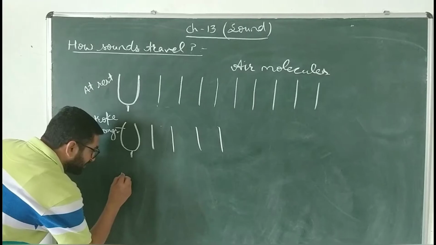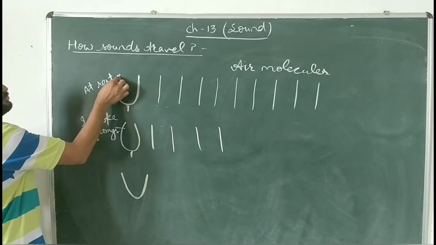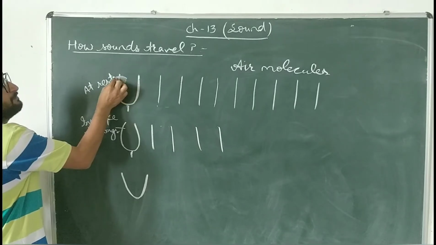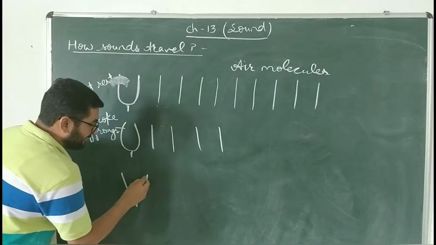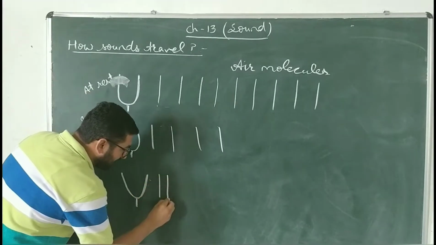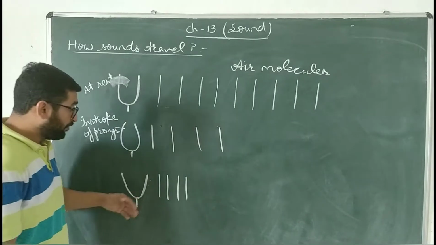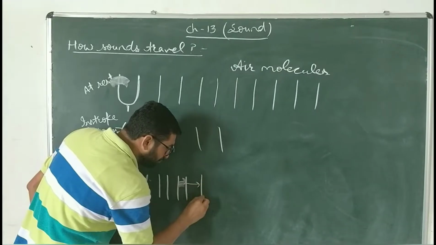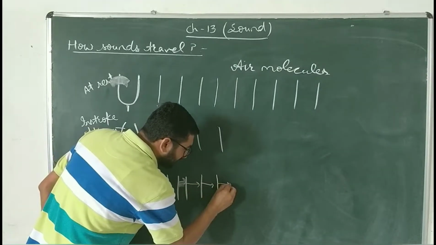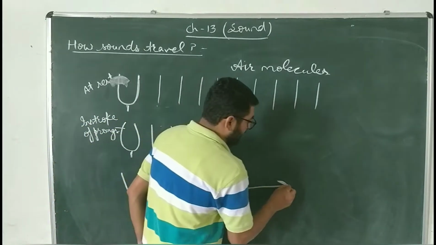And when it comes outward, as बच्चे वाइब्रेशन होगी तो ये पहले अंदर जाएगा तो फिर बाहर आएगा, अंदर जाएगा फिर बाहर आएगा. When this occurs, the air gap between the particles decreases. Now, this molecule gives the energy to this one, this one will give to the next, and this one will give to the next. And this energy is passed on to air molecules.